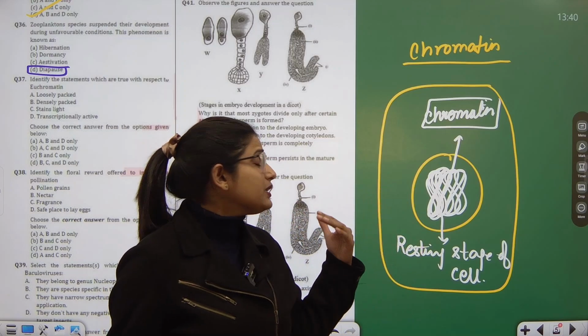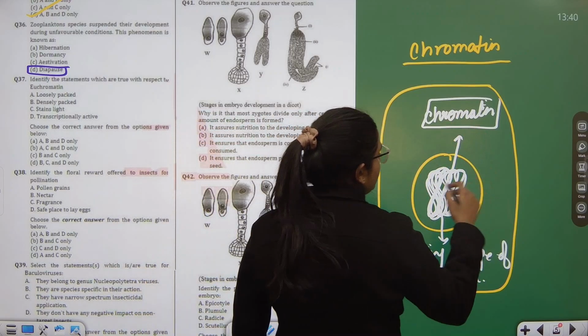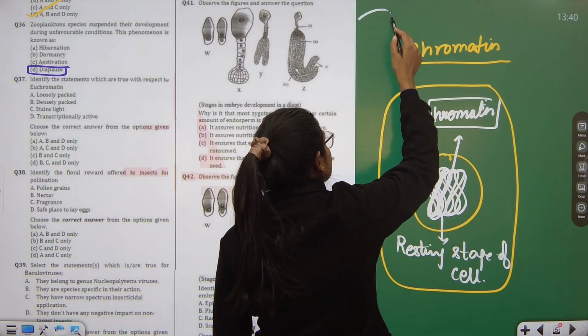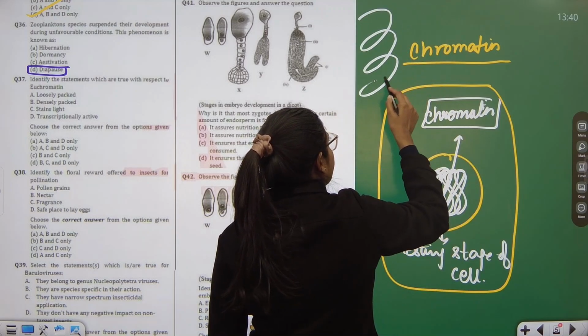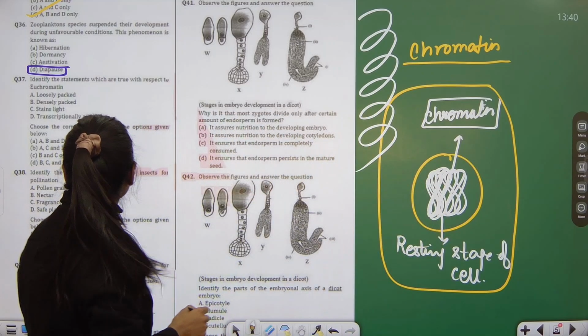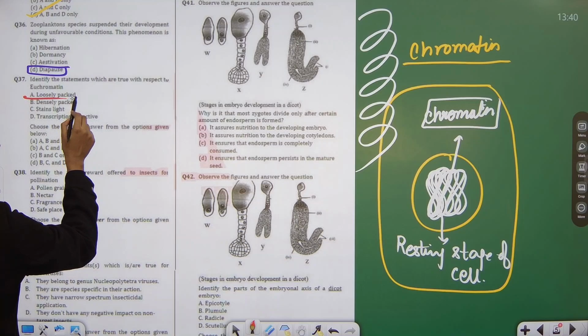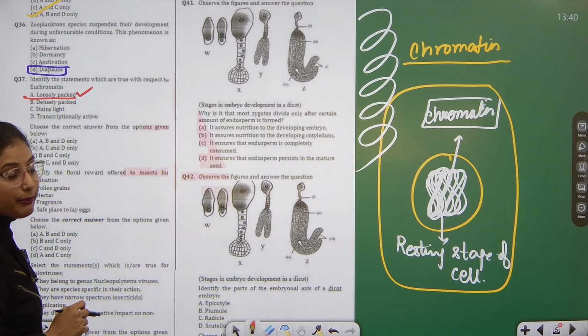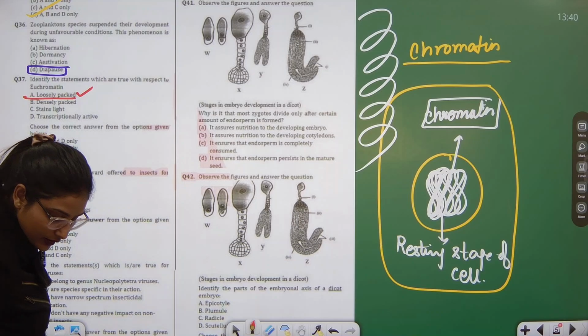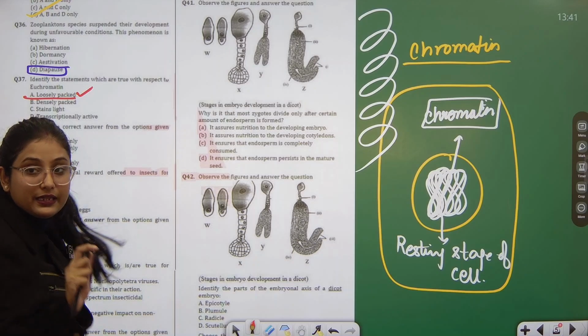So at that time this chromatin starts opening. Right now it's in a group, it will become like this, it will become a loop, it will get sorted. So it's loosely packed. Obviously euchromatin is loosely packed as compared to the normal one. The euchromatin has this specific feature that it is loosely packed.